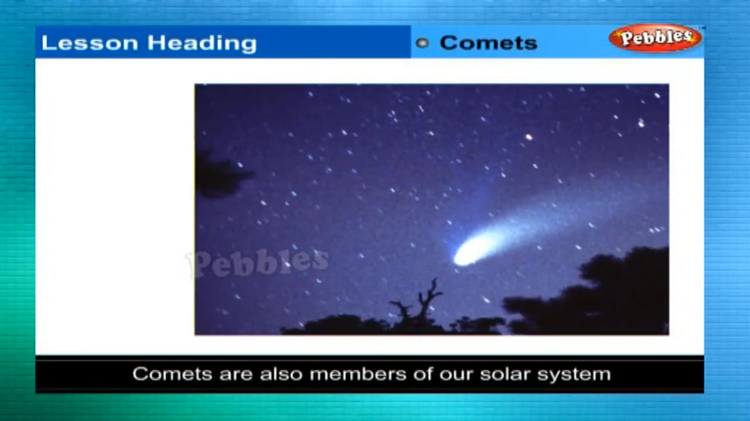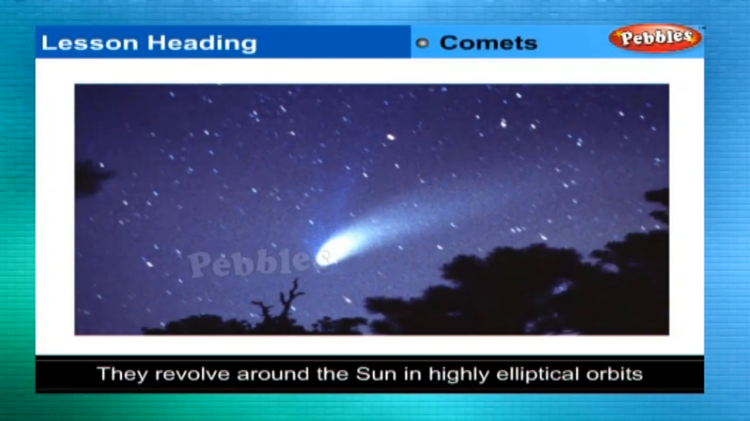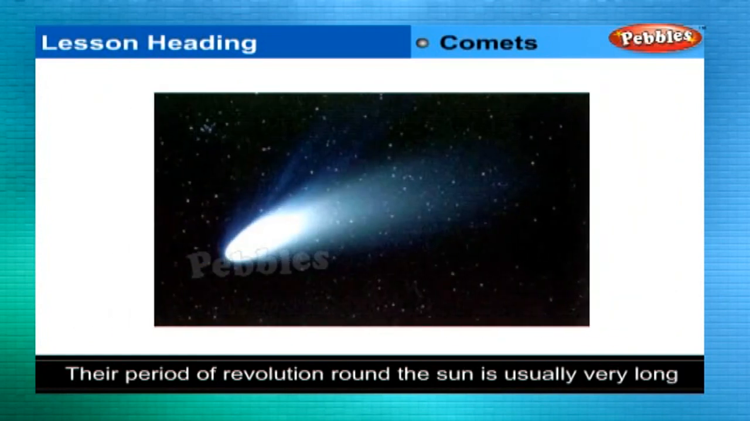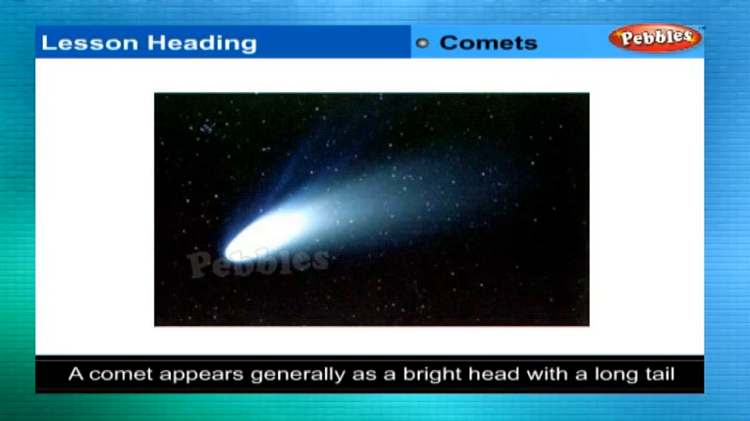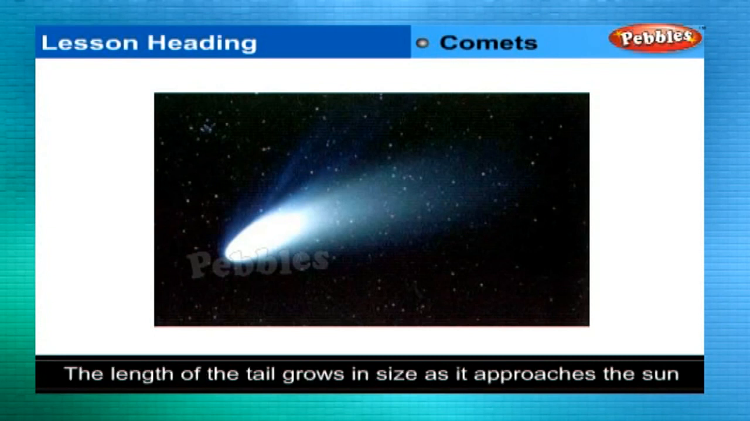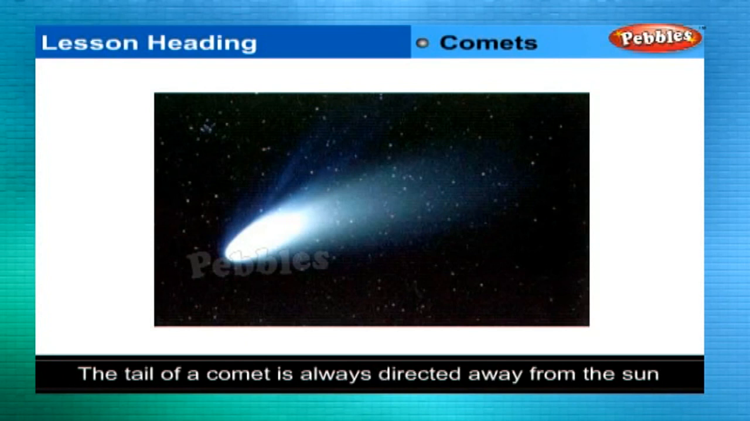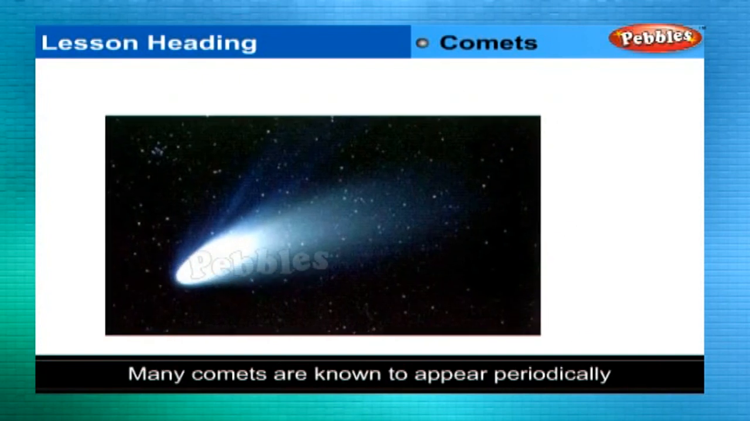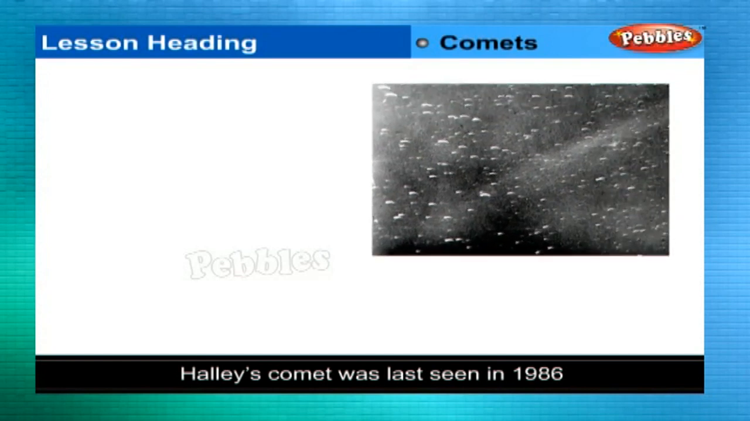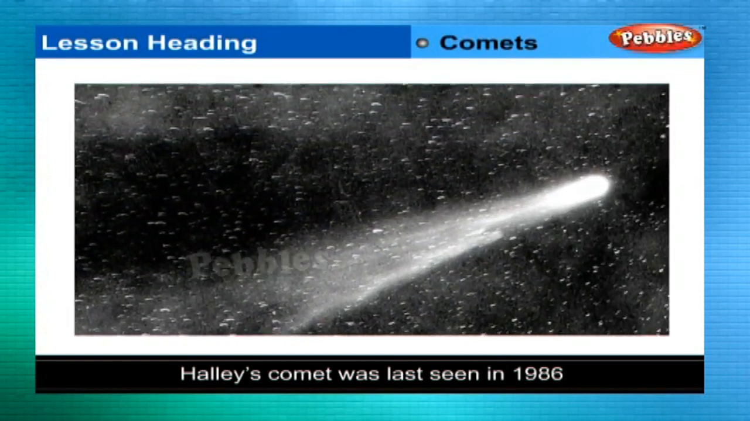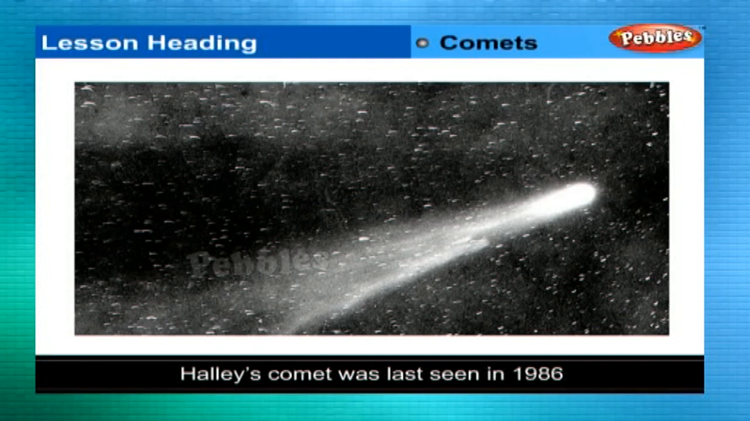Comets. Comets are also members of our solar system. They revolve around the Sun in highly elliptical orbits. However, their period of revolution around the Sun is usually very long. A comet appears generally as a bright head with a long tail. The length of the tail grows in size as it approaches the Sun. The tail of a comet is always directed away from the Sun. Many comets are known to appear periodically. One such comet is Halley's Comet, which appears after nearly every 76 years. It was last seen in 1986.